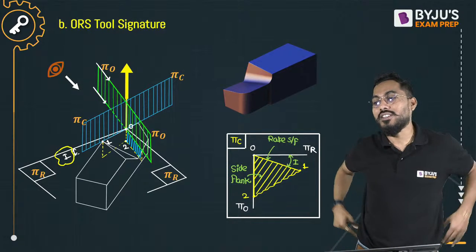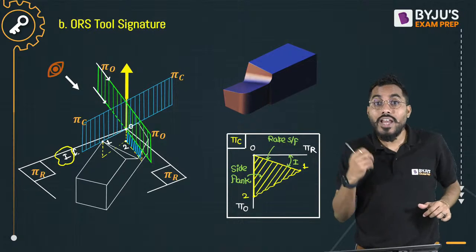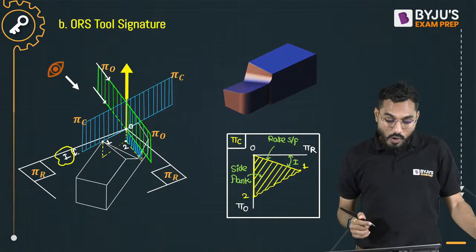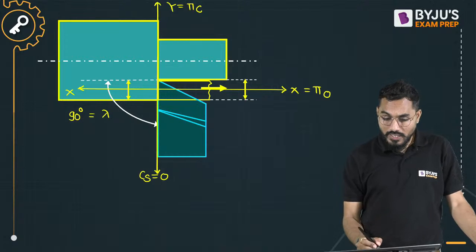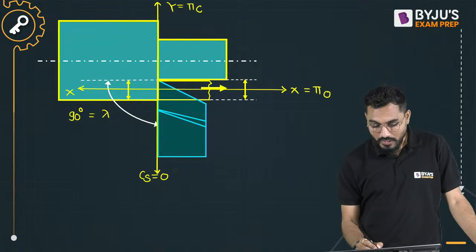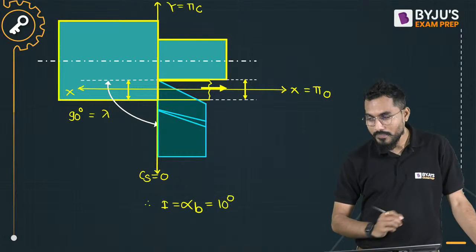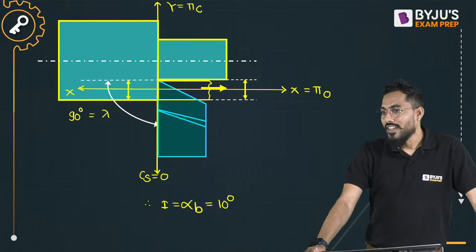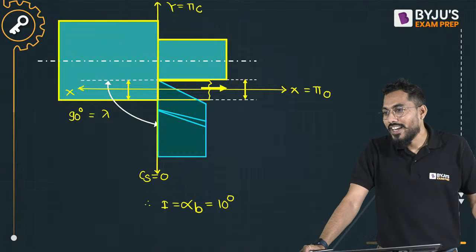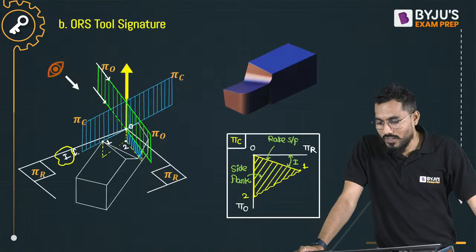Now the transverse plane and the cutting plane are coinciding, that means, can I say inclination angle I is exactly equal to back rake angle alpha B, which is exactly equal to 10 degree? Isn't it?